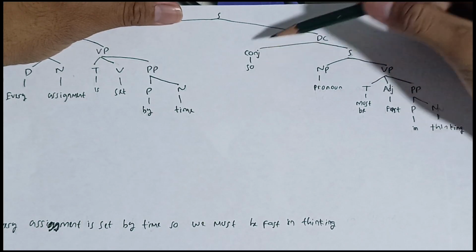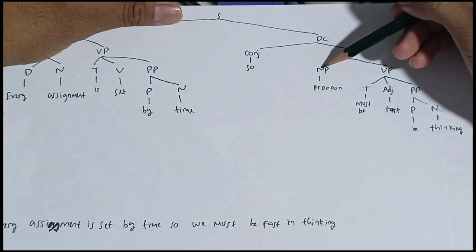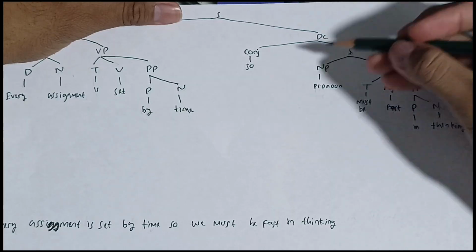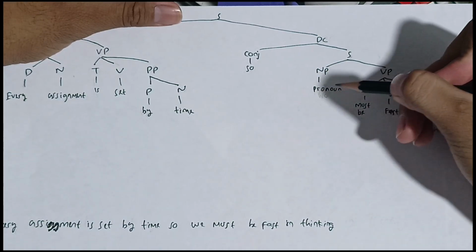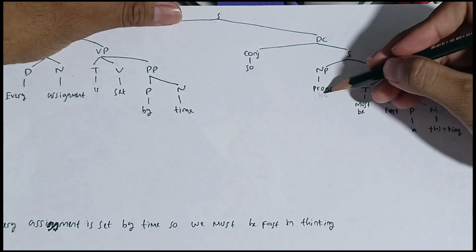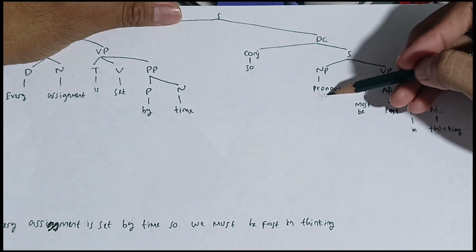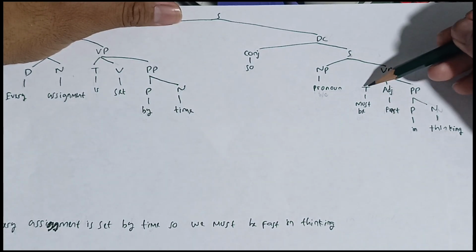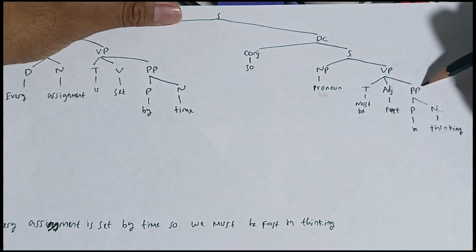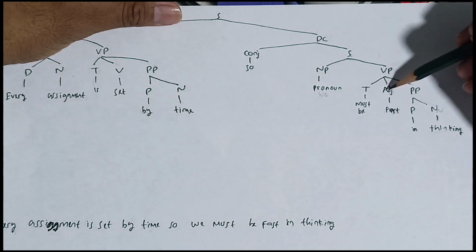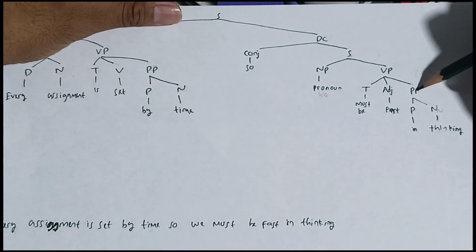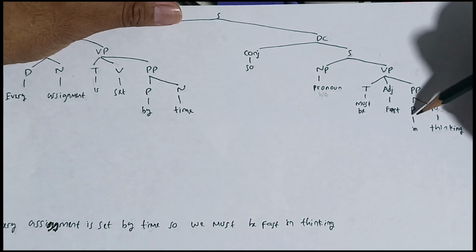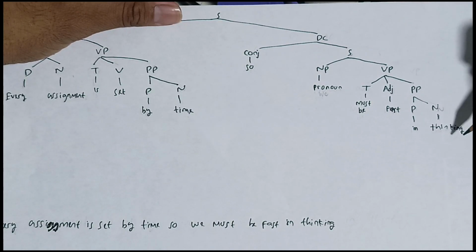The conjunction is so, and the sentence is formed by a noun phrase and a verb phrase. The noun phrase is a pronoun. The pronoun is we. I forgot to write it, so the noun phrase is we, because we is a pronoun, so it's called a noun phrase. And then the verb phrase is formed by tense, adjective, and preposition phrase. The tense is must be, and then the adjective is fast, and the preposition phrase is formed by a preposition and a noun. The preposition is in, the noun is thinking.